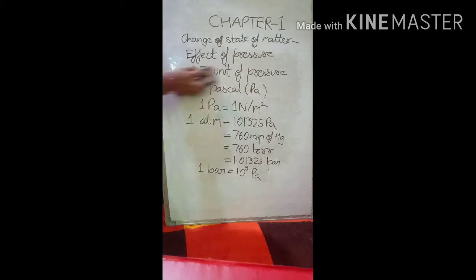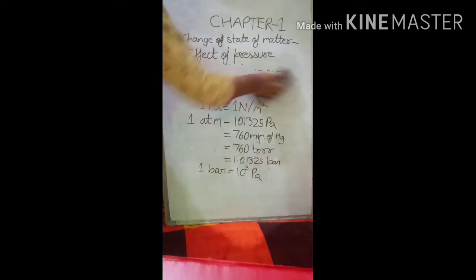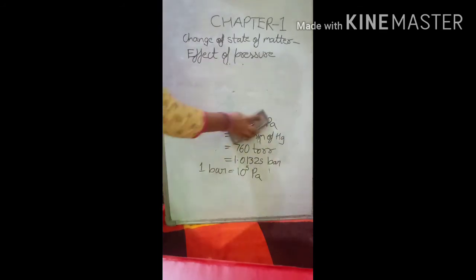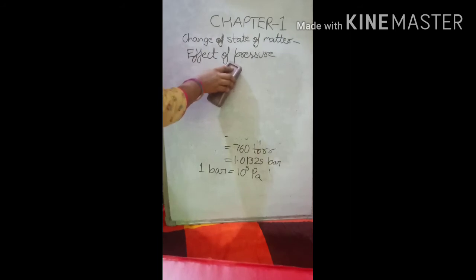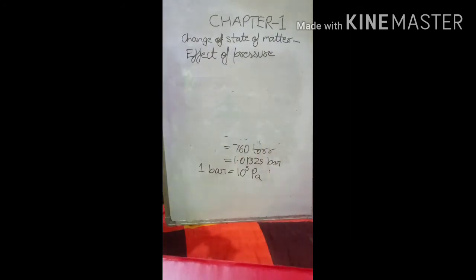Now we will see the effect of pressure on the state of matter. Which state of matter will be affected? Mainly, pressure is applicable only to the gas state. A solid cannot be compressed, and liquids have negligible compressibility, but gases can be compressed. So the effect of pressure will be only on gases.